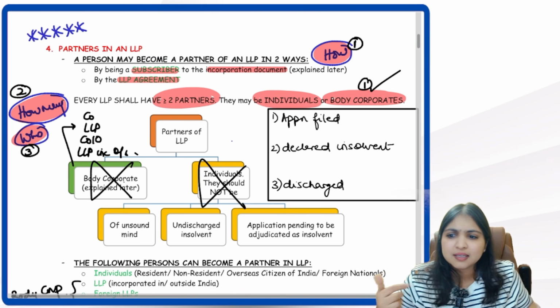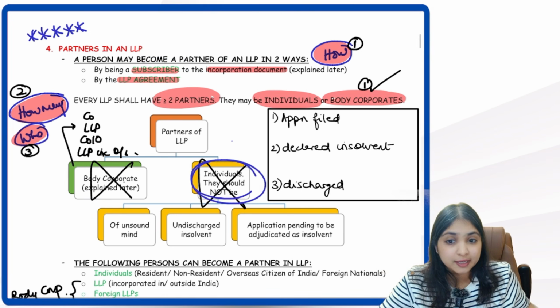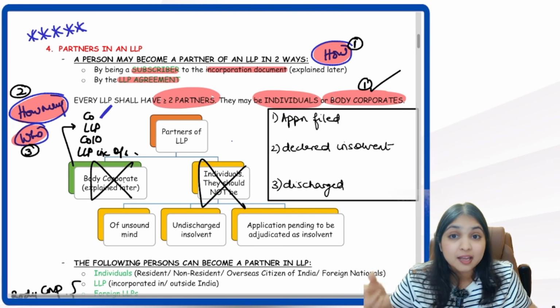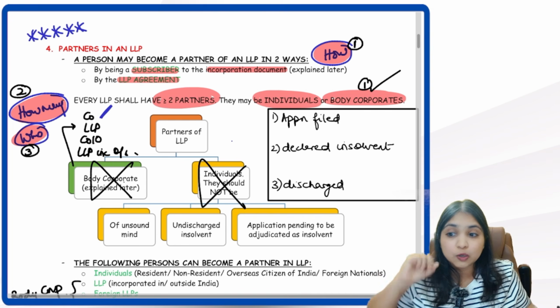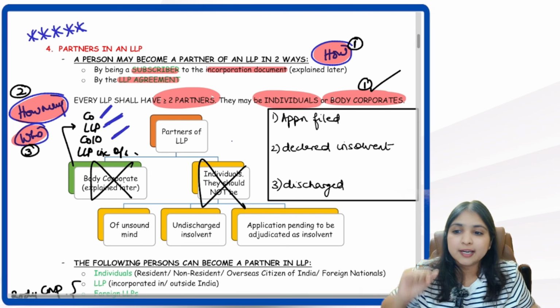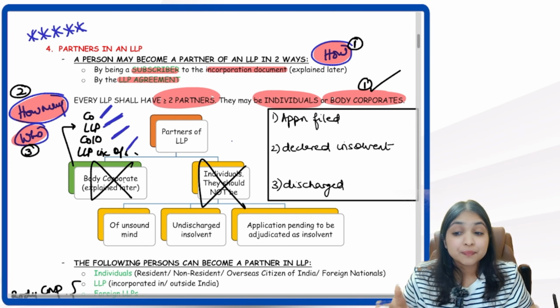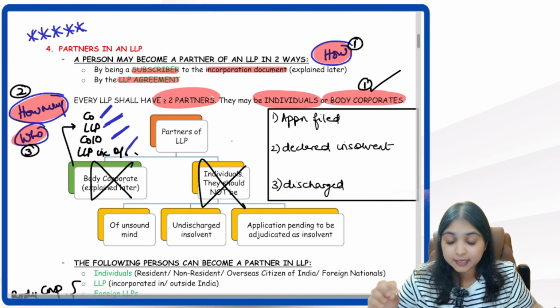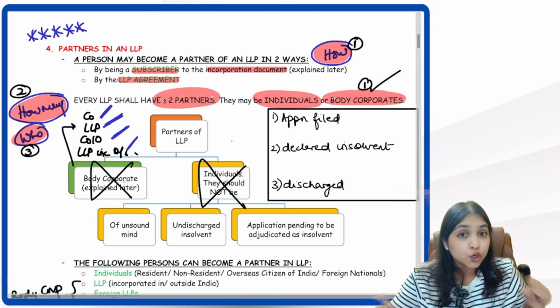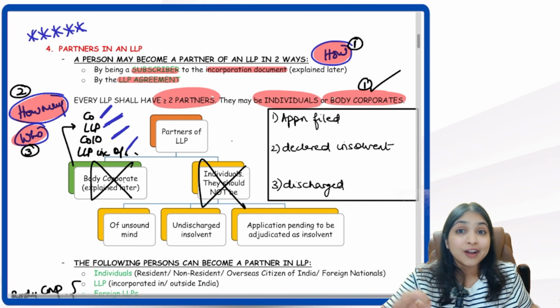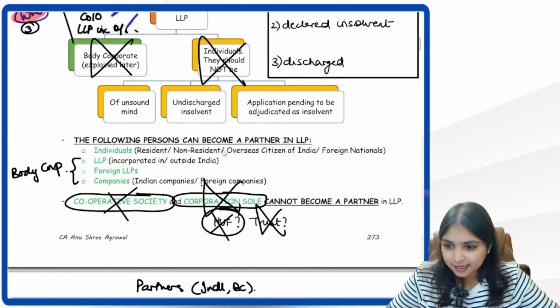Who will be the partners? Either they will be body corporates or they will be individuals. Body corporate means what? It means company as per Companies Act. Body corporate includes what? Includes 3 things: LLP, company incorporated outside India, and LLP incorporated outside India. Body corporate excludes what? It excludes corporation sole and cooperative society. Then individuals. Individuals should not be of unsound mind. They should not be insolvent. Also, they should not have filed an application to be adjudicated as insolvent.